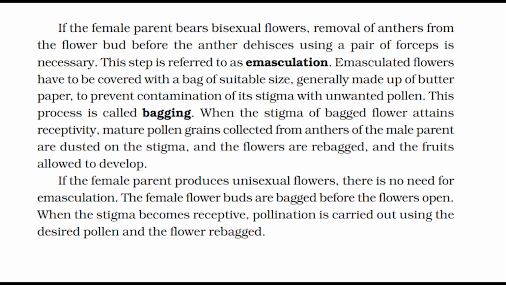Emasculated flowers have to be covered with a bag of suitable size, generally made up of butter paper, to prevent contamination of its stigma with unwanted pollen. This process is called bagging. When the stigma of the bagged flower attains receptivity, mature pollen grains collected from anthers of the male parent are dusted on the stigma, and the flowers are rebagged, and the fruits allowed to develop.